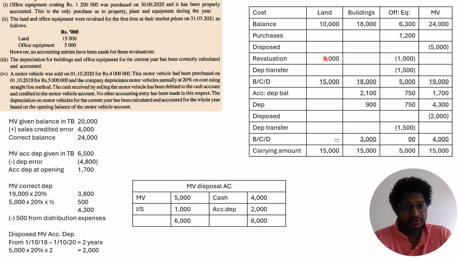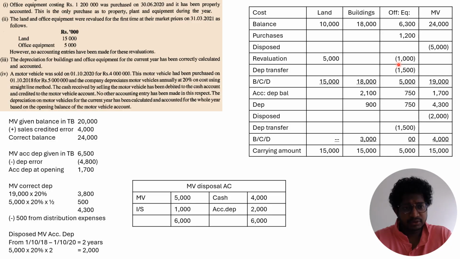And you are revaluing office equipment for 5,000. So the office equipment closing balance should be 5,000.